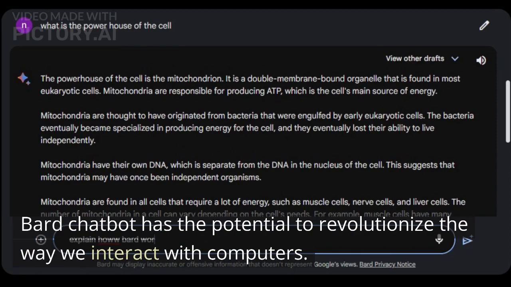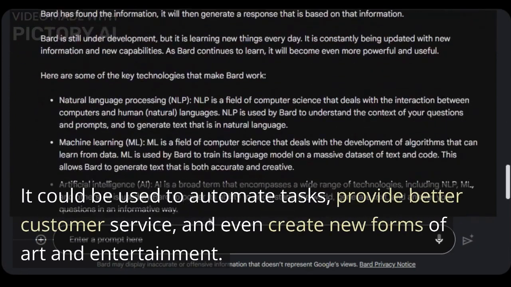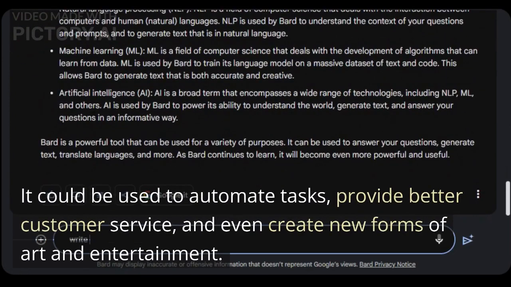BARD Chatbot has the potential to revolutionize the way we interact with computers. It could be used to automate tasks, provide better customer service, and even create new forms of art and entertainment.